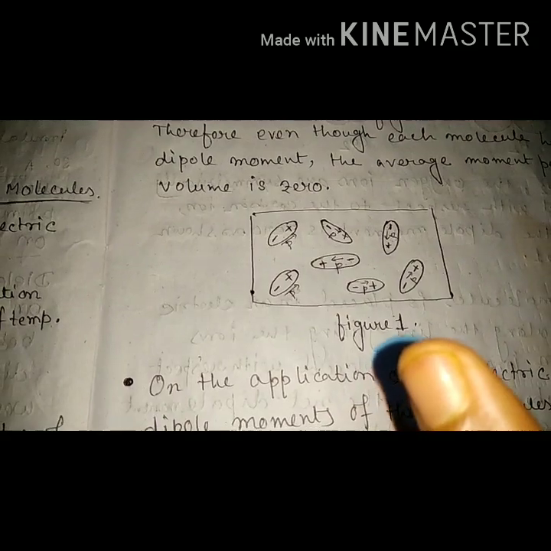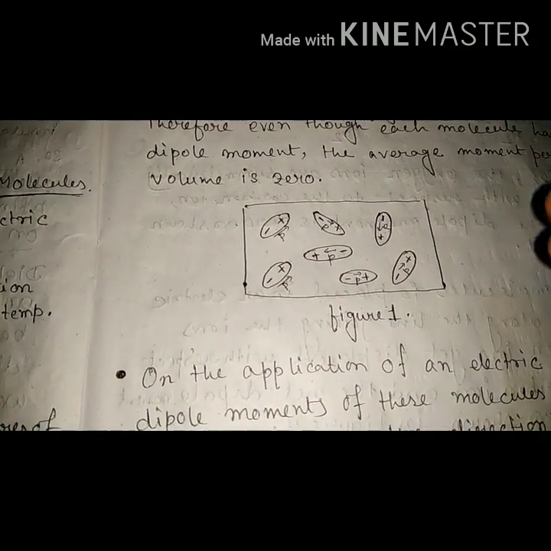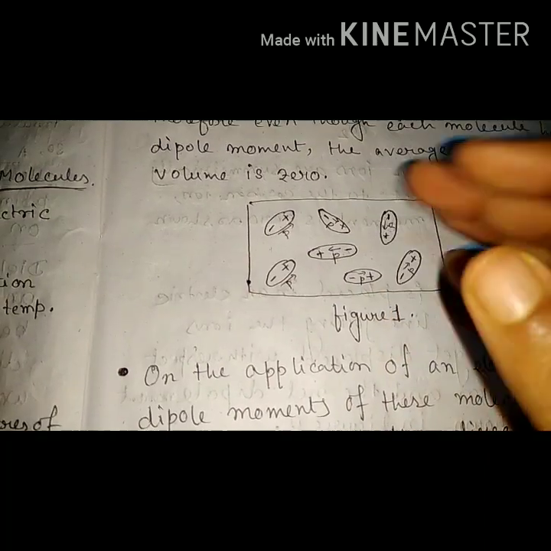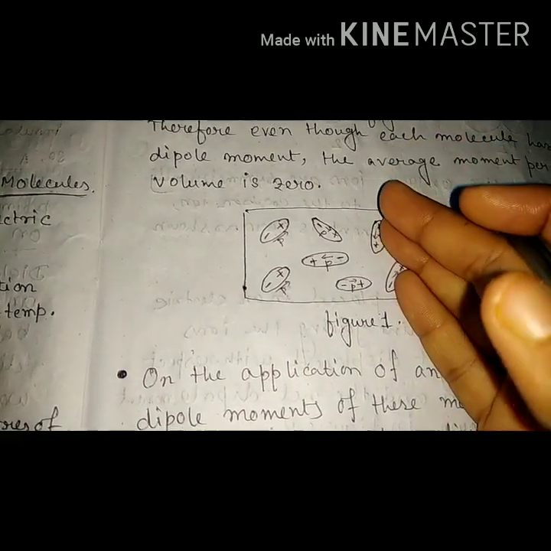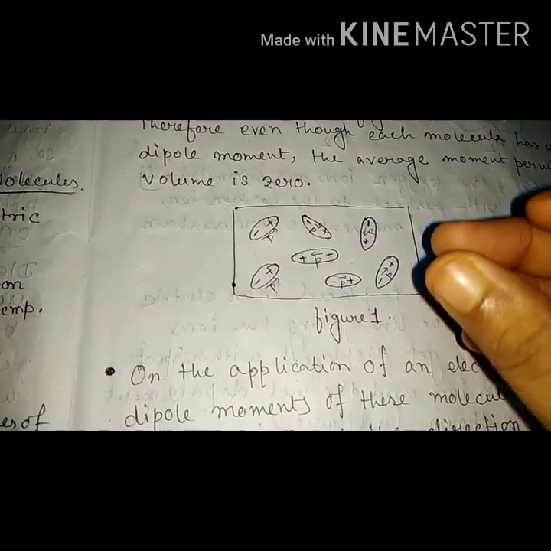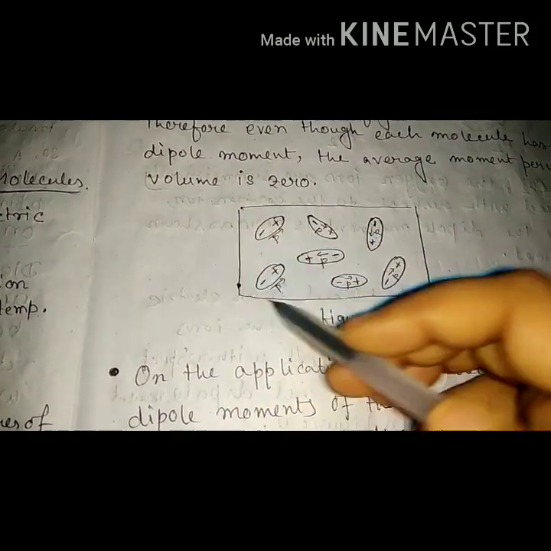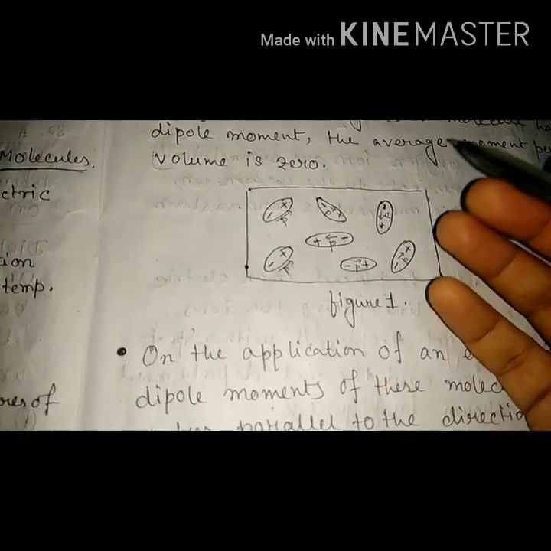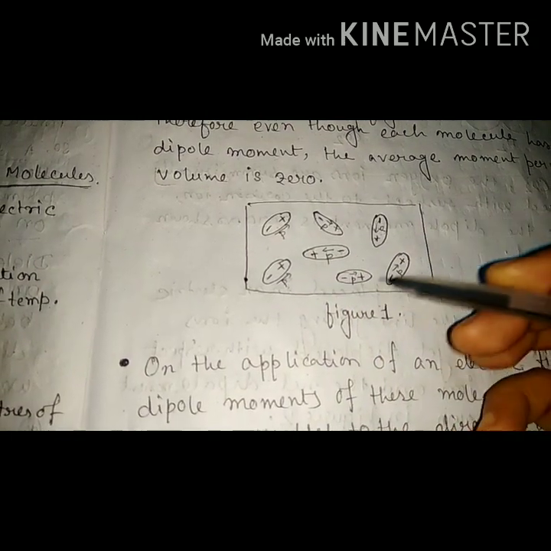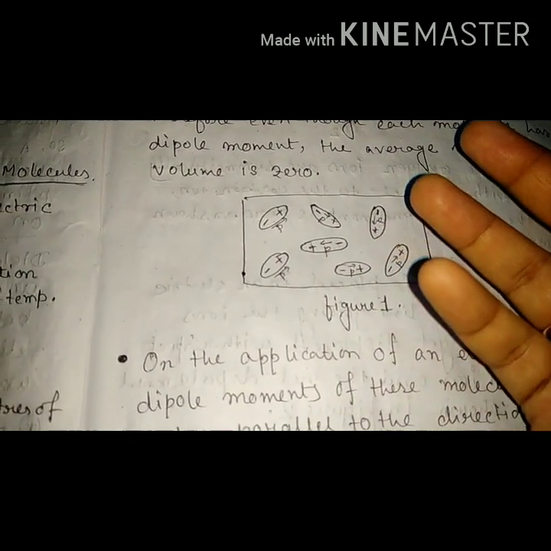In the absence of an electric field, the electric dipole moments of these polar molecules move randomly inside the substance due to thermal agitation. But inside the molecules, the negative and positive charges are separated by a distance. That's why they possess an electric dipole moment. But the average dipole moment of the substance is 0 because of their random orientation, random direction, or random movement of the molecules.